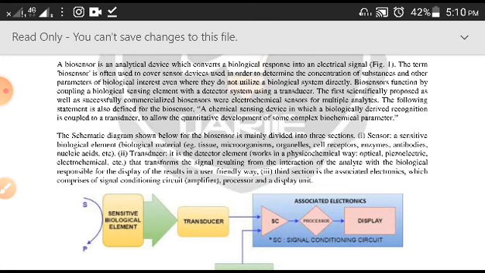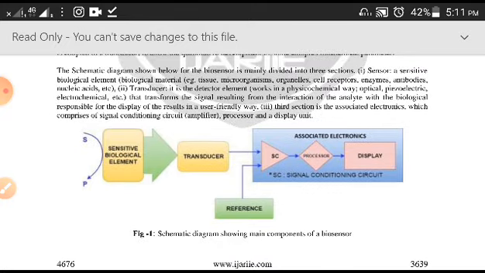And next, the third part of this device is the associated electronics. So, one screen and other material which has been added here comprises a signal conditioning circuit, which we call an amplifier, because the signal which has been received by the transducer is a very small, very low signal. So, that low signal has to be amplified. Otherwise, if you don't amplify, you can't see the signal on the screen. So, that's usually added with one display unit along with it. You can see this diagram, you can understand very well here.